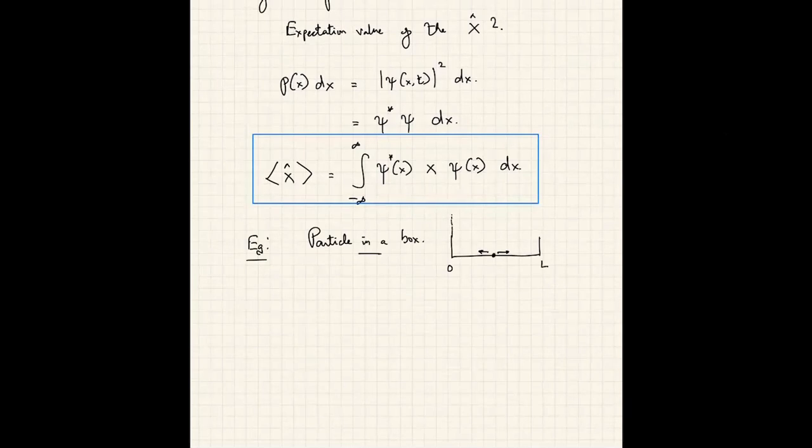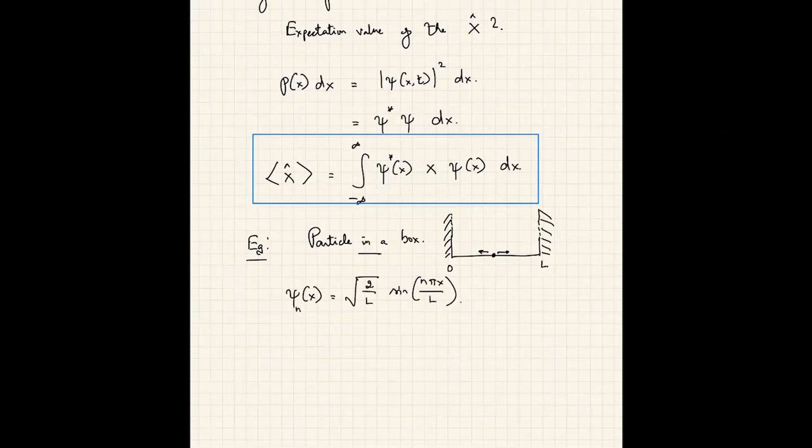Basically, there are infinite potential barriers on these two ends, and the particle cannot escape. Okay, it cannot go outside because there is an infinite potential acting on the particle at x equal to 0 and x equal to L. So it can only slide to the right or to the left. This quantum mechanical system, we will later find out, is described by a wave function that is given by square root of 2 over L sine n pi x over L.